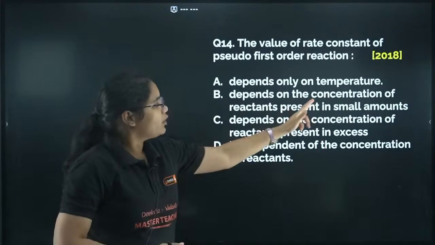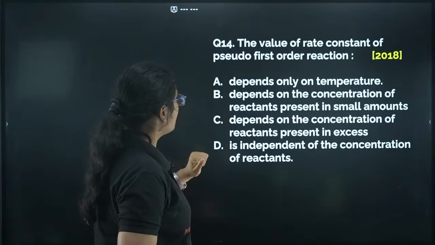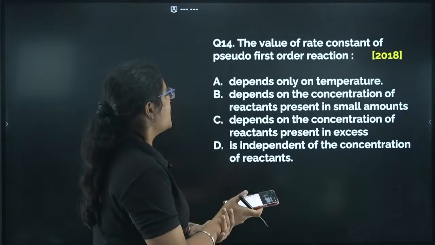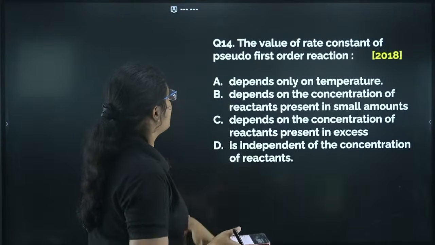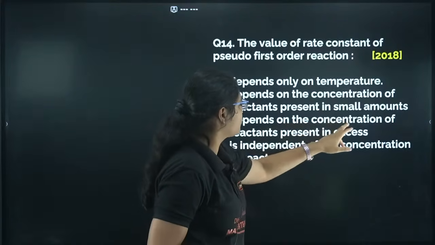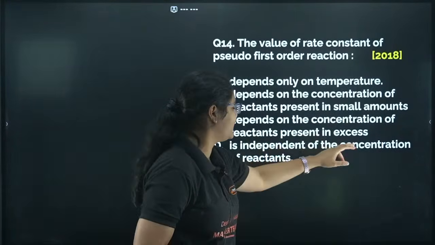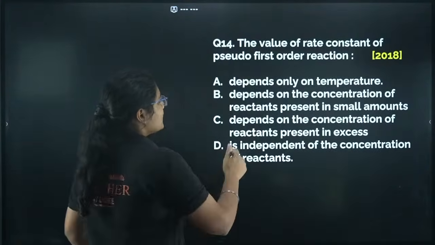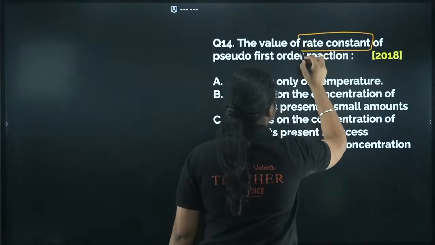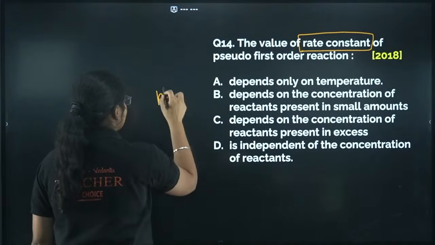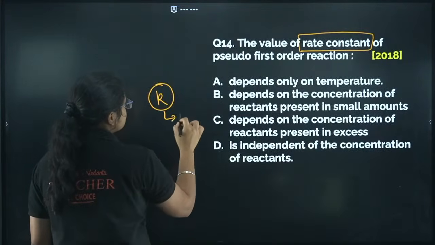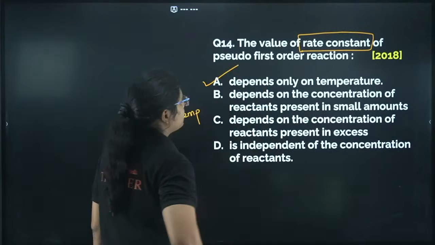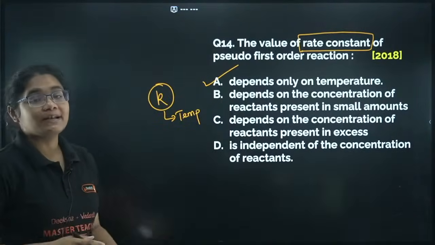The options are: depends only on the temperature, depends on the concentration of reactants in a small amount, depends on the concentration of the reactants present in excess, or is independent of the concentration of the reactants. Now see, here the question is asked about rate constant. Rate constant is the K value, and this value always depends on temperature. So here the correct answer is option number A, depends only on temperature.